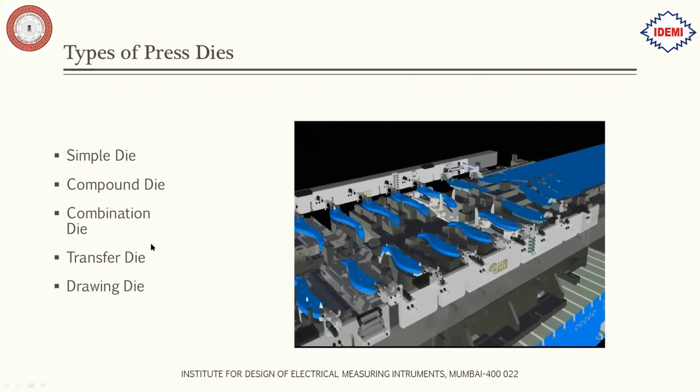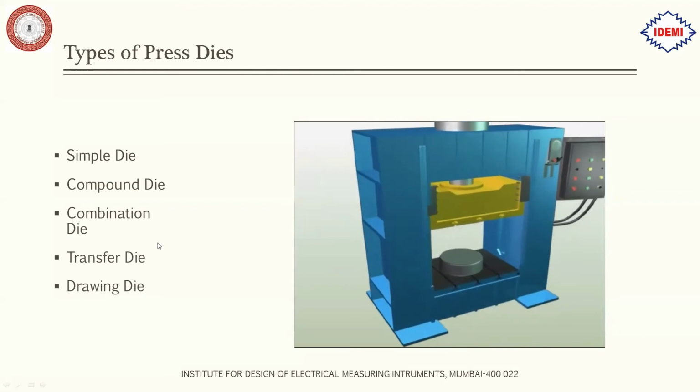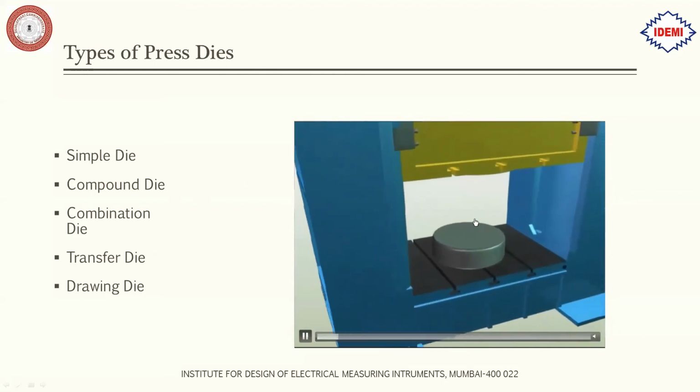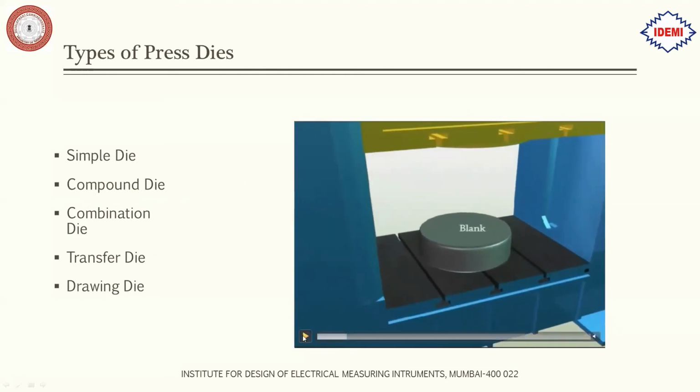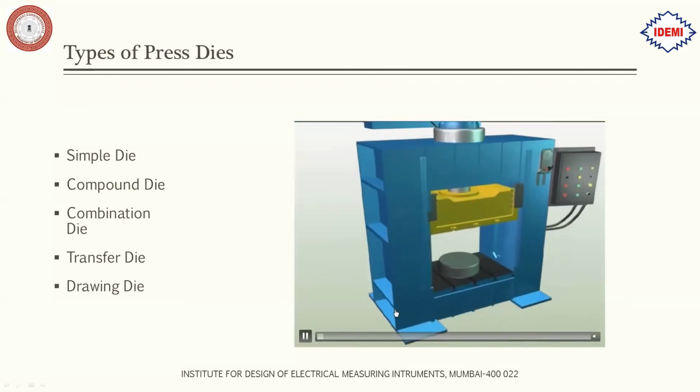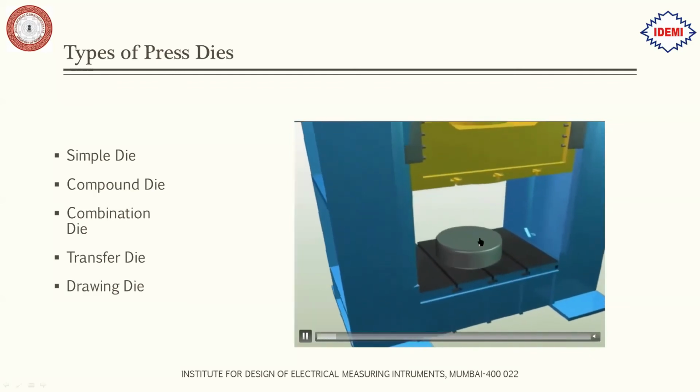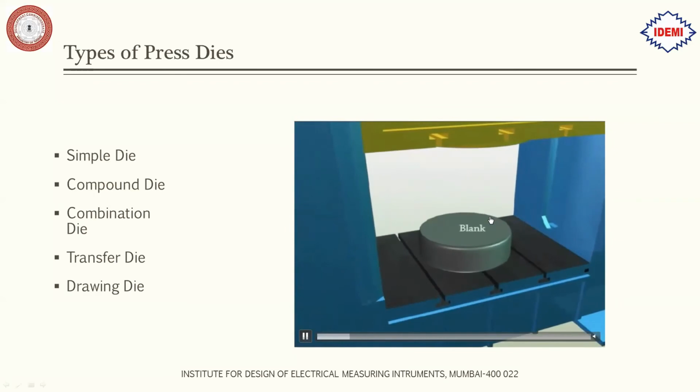Next we have the drawing dies. For example, if you have seen a glass at your home or a steel water bottle, that type of bottle is made from this drawing process, which can be illustrated over here. First we keep a blank for drawing.